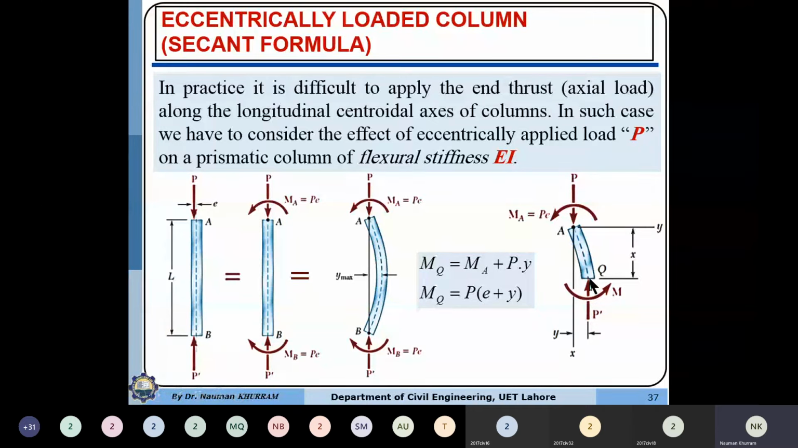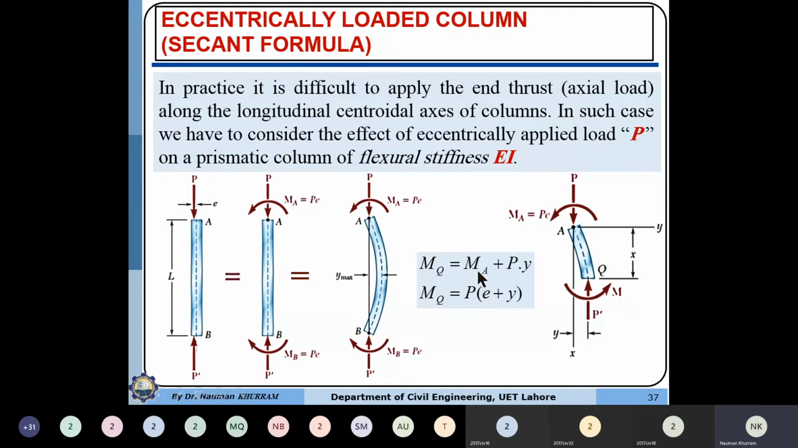So at this point, the moment will be equal to: this load is producing the moment about this point equal to P into Y in the counterclockwise side, plus we also have some additional moment which is MA. So the total moment MQ is the summation of the moment produced due to the eccentricity of the load plus the extra moment which is acting at point A. MA is also equal to P into E.